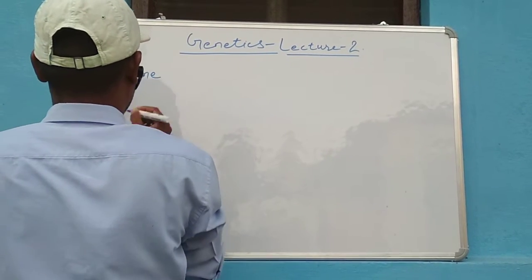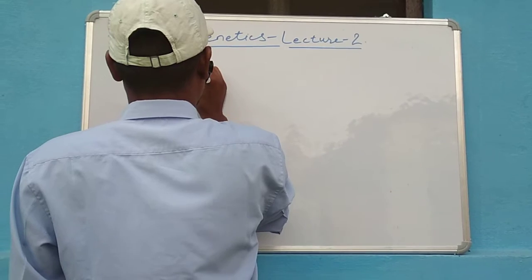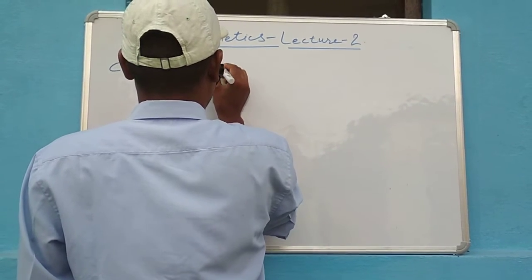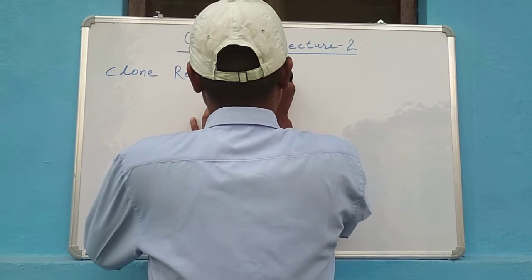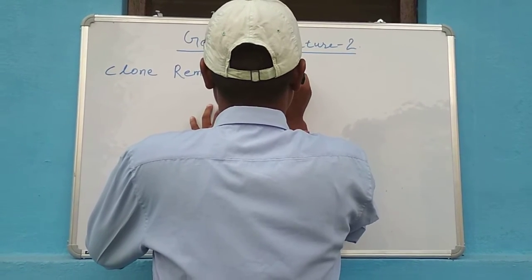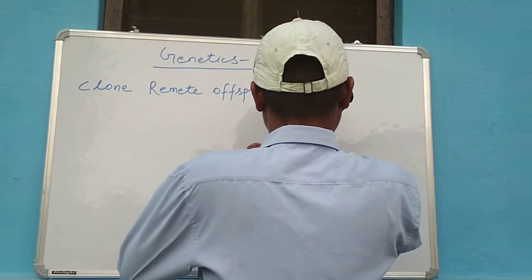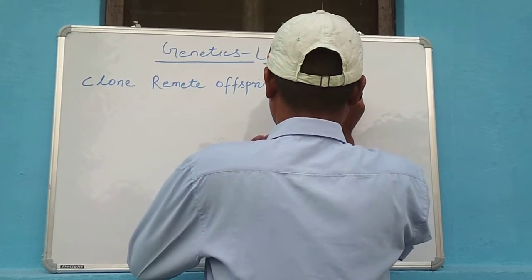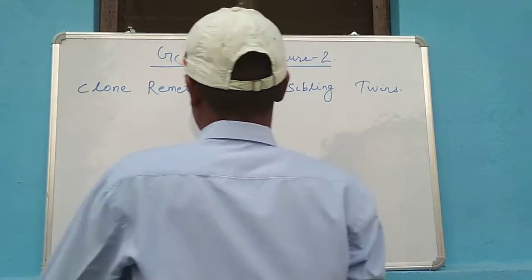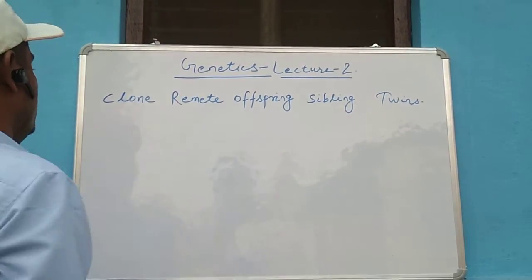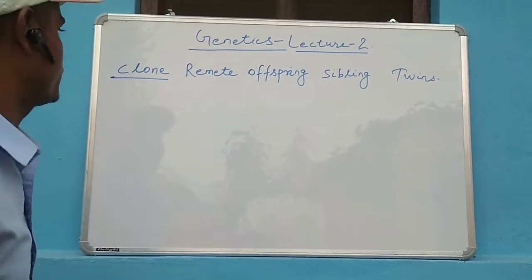These are some related terms: clone, remit, offspring, sibling, twins. So first, let's see the clone.